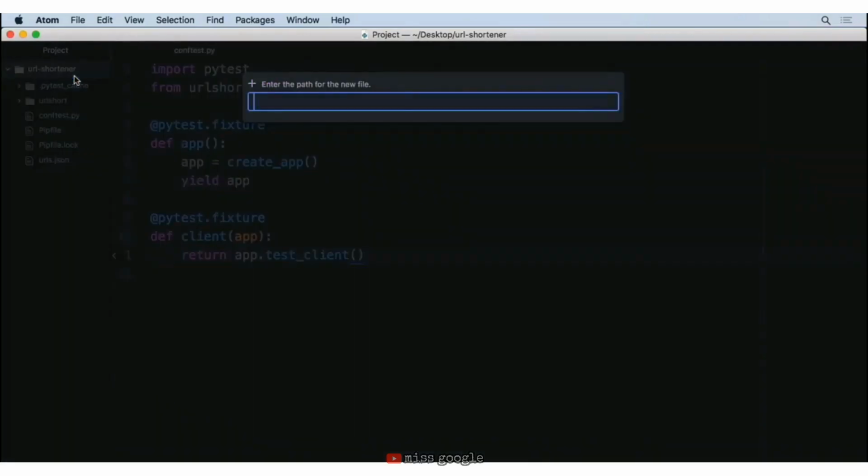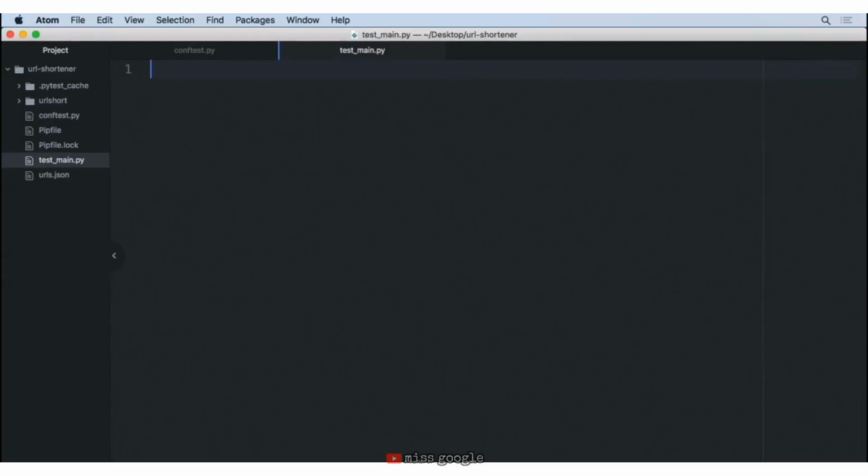Now the name of this file can be whatever you want. It needs to start with test_, but after that, you can call it whatever you want, and you can have multiple test files to organize your situation, but I'm going to do something like test_main. I've only got a few things that I probably want to test, so I'll just create this test_main.py. And inside of this file, we need to import our create_app. So we're going to say from url_short import create_app.